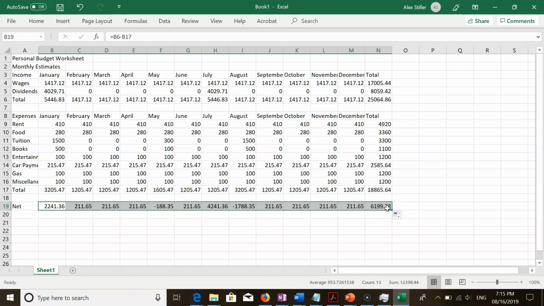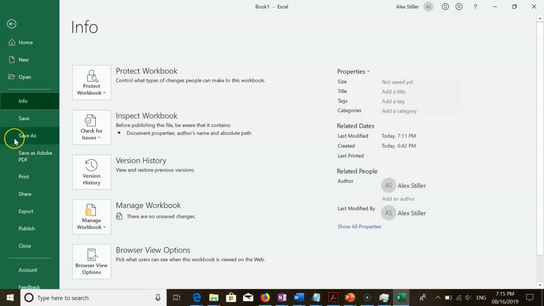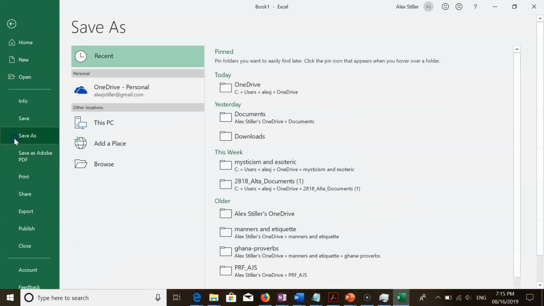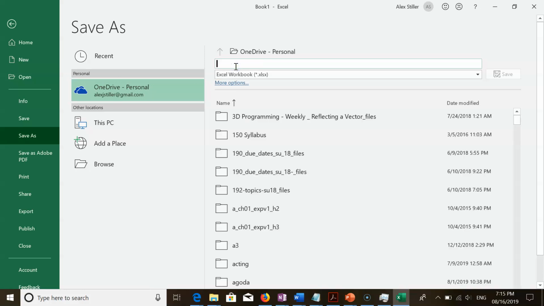Step 3. Save the worksheet on your hard drive, OneDrive, or other storage location using Linda Fox Budget as the file name. So from here, you can just go File, Save As, and I'll just go to my OneDrive, and we can type in the name that we want to give to the file, which is Linda Fox Budget.